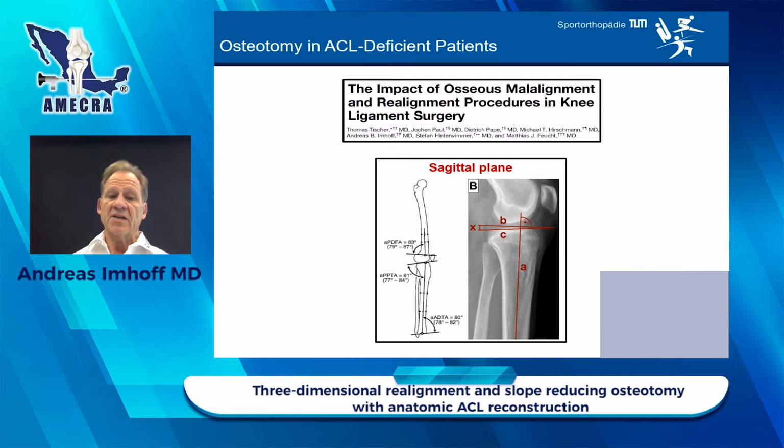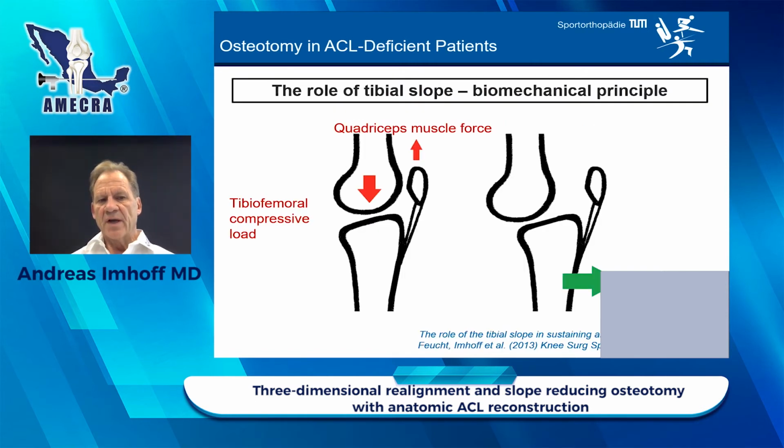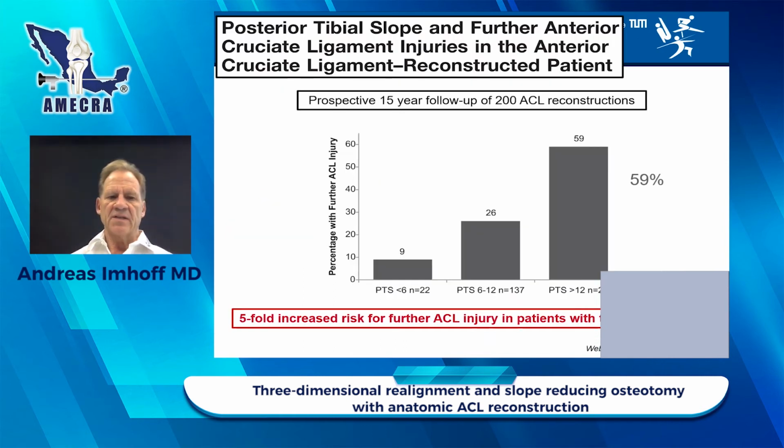What about the sagittal plane? As you can see here, we have this tibial slope, and we know that the role of tibial slope has a big impact on the biomechanics. The quadriceps muscle forces go like here, and the tibiofemoral compression load goes like this, so the tibia will shift anterior, and we will have much more tension in the ACL itself.